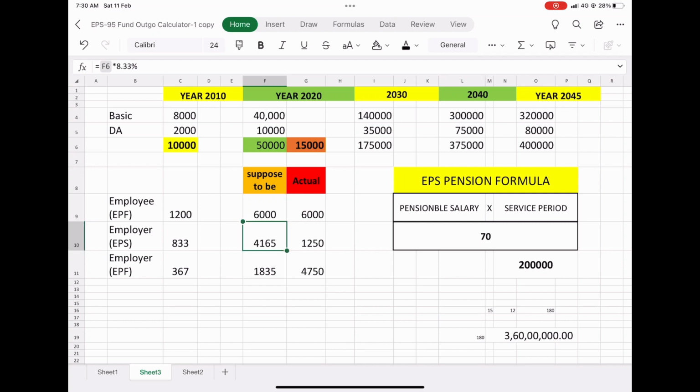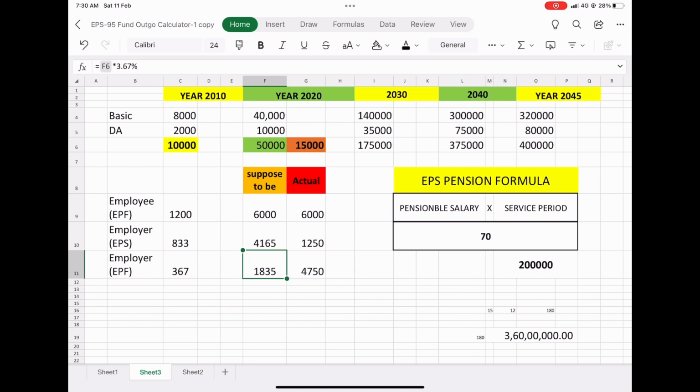It is supposed to go to the employee pension scheme, and the remaining 1,835 rupees, the remaining amount after the EPS, should go to the employee provident fund. But it was not happening. Why?